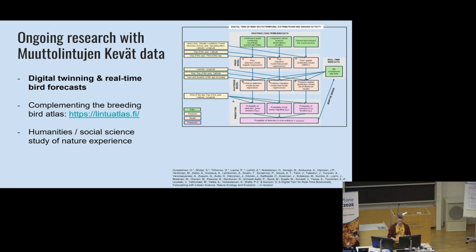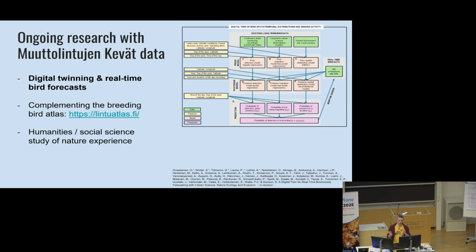And the first one is digital twinning and real-time bird forecasting. We actually know quite a lot about birds. We have lots of prior information. We know which bird species occur in Finland. We know the habitat types where they occur. We know a lot about the migration. We roughly know when each species is arriving. We know when they are leaving. And also we know a lot about other aspects that affect the birds, so weather and different land types and all these environmental factors.